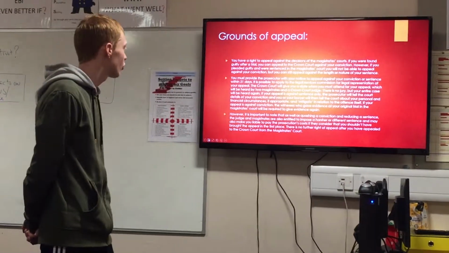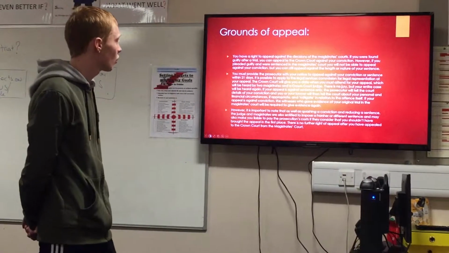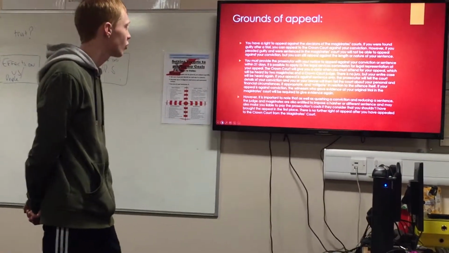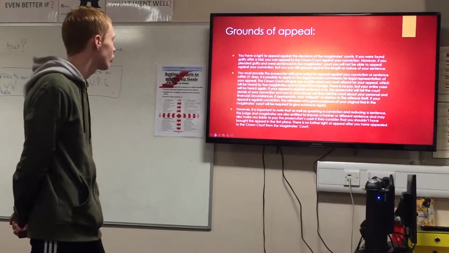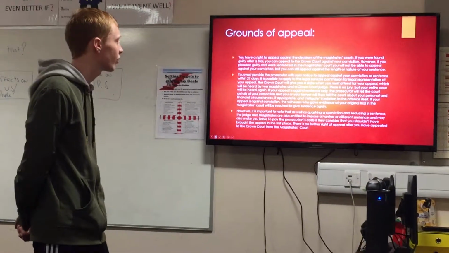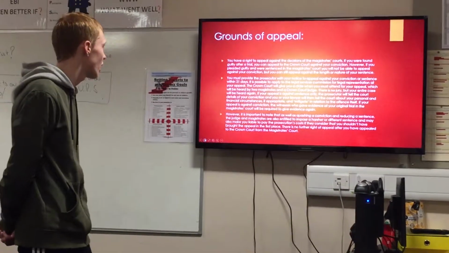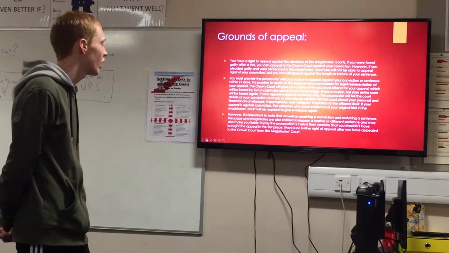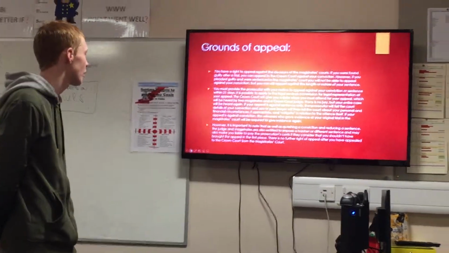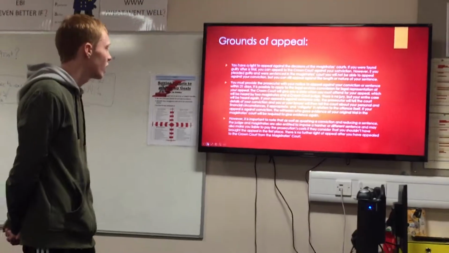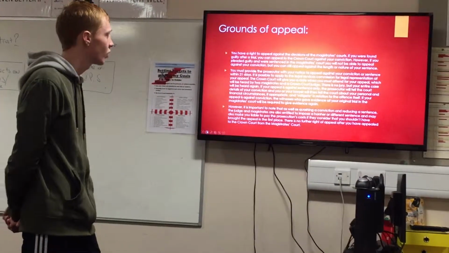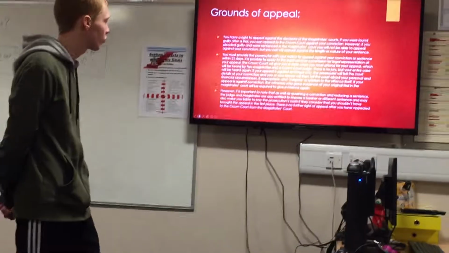However, it is important to note that, as well as quashing a conviction and reducing a sentence, the judge and magistrates are entitled to impose a harsher or different sentence and may also make you liable to pay the prosecution costs if they consider that you shouldn't have brought the appeal in the first place. There is no further right of appeal after you have appealed to the Crown Court from the magistrates.